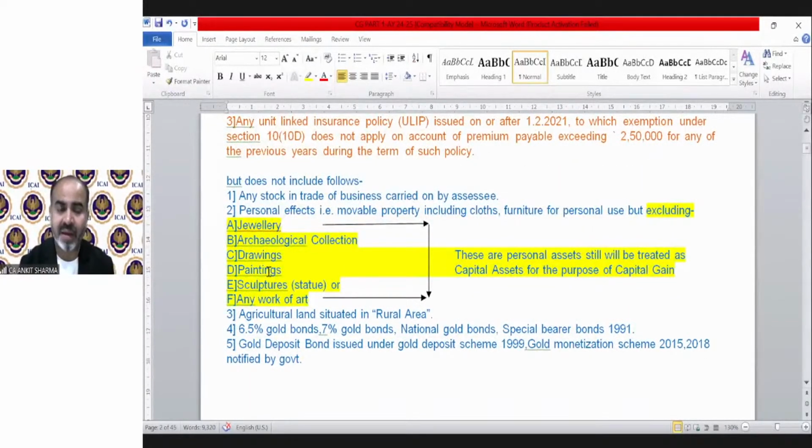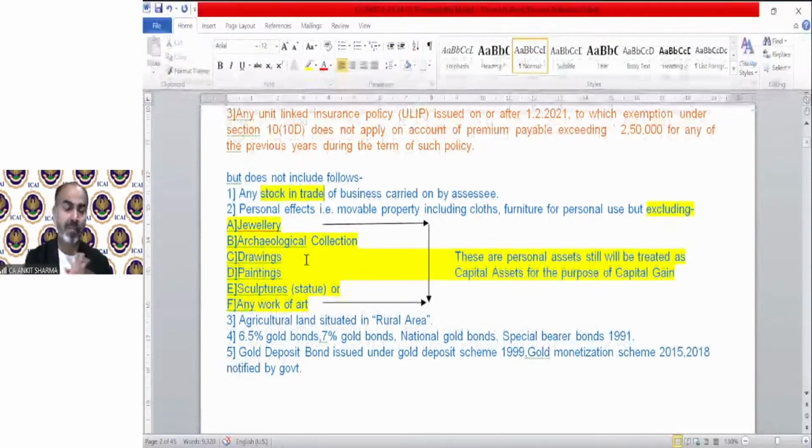These 5 things will not be considered as a capital asset for the purpose of capital gain. What is it? Any stock in trade. So an asset of a business is a capital asset, but stock in trade would not form part of the capital asset of a business.